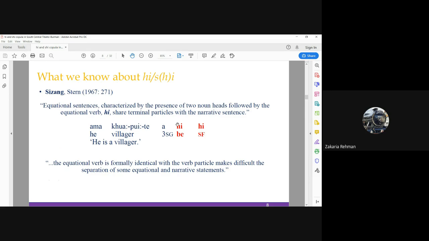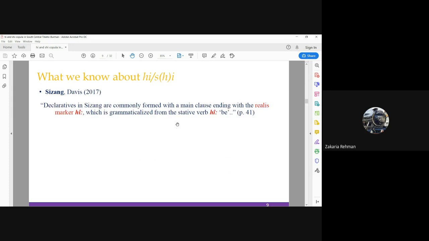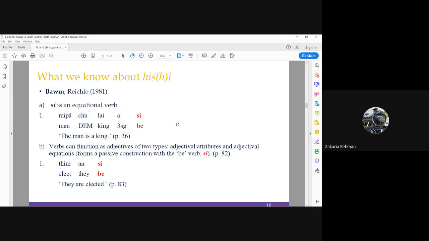Since he can be used both as a copula and a sentence final particle, Stern points out that it complicates the distinction between equational and narrative statements in Sejong. A more recent study by Davis 2017 reports that he functions as a realist marker in Sejong, having grammaticalized from the stative verb be.